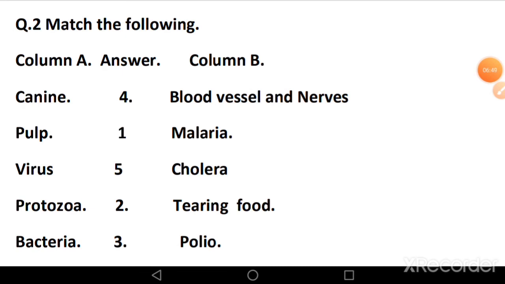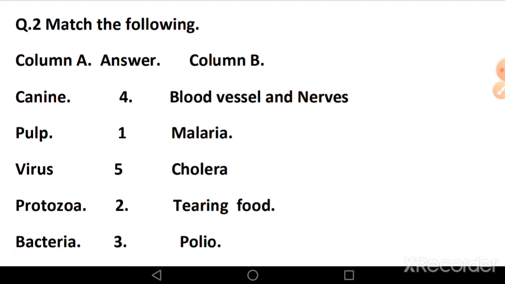Now let's understand, match the following. From column A, first word is canine, which is type of teeth, which are used for tearing food. So you have to match canine with tearing food.